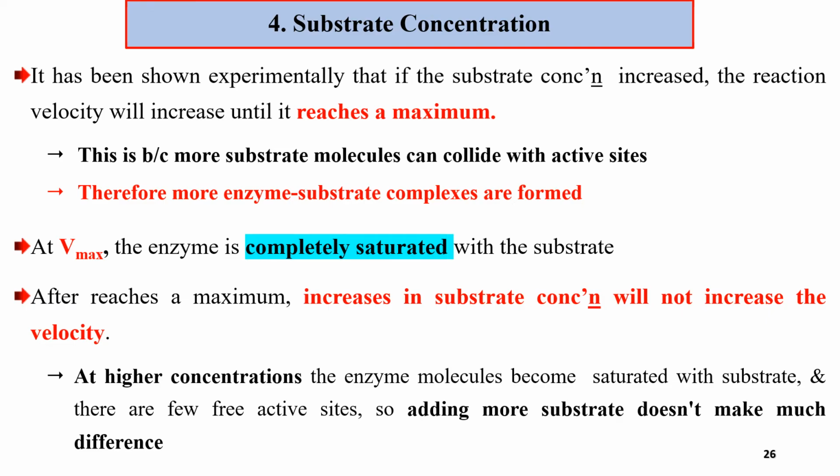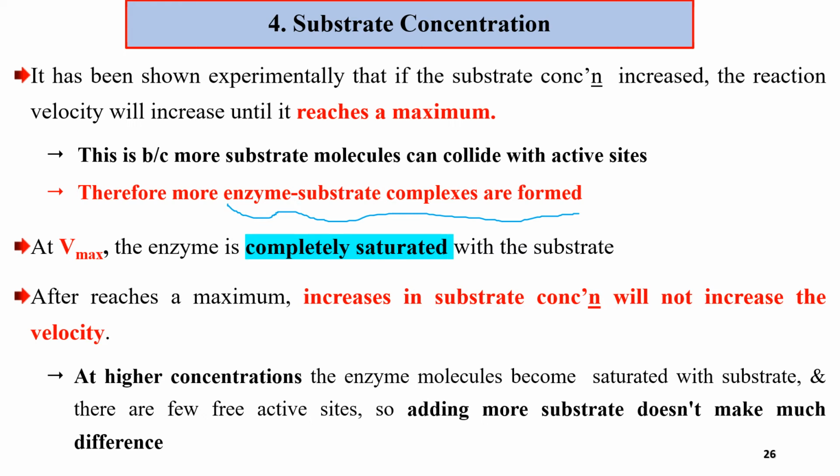This is because more substrate molecules can collide with the active site, so more substrate binds to the active sites. Therefore, more enzyme-substrate complexes are formed. At Vmax, or maximum velocity, the enzyme is completely saturated with substrate. Enzyme completely saturated means all enzymes are bound with substrate.